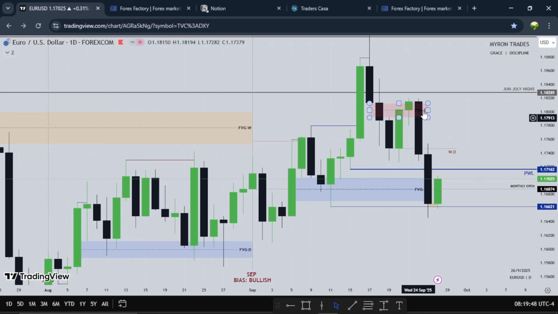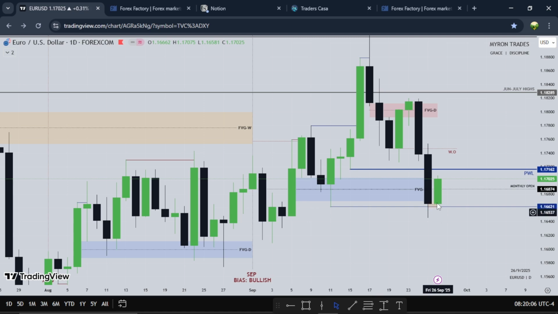So we see euro Monday and Tuesday trade up into this old fair value gap, then we see Wednesday trade lower, and we see Thursday trades lower, take out previous week lows. Previous week lows was taken, right? Then we see this low taken as well.